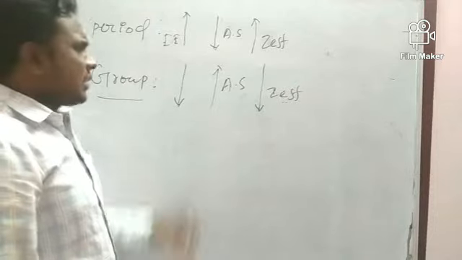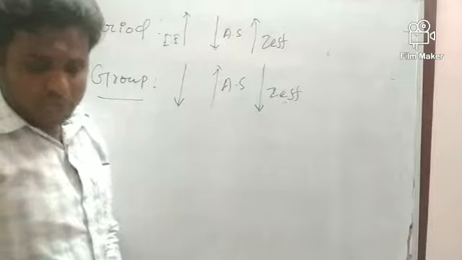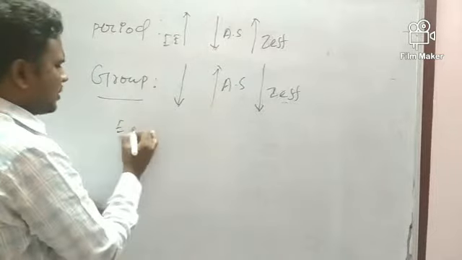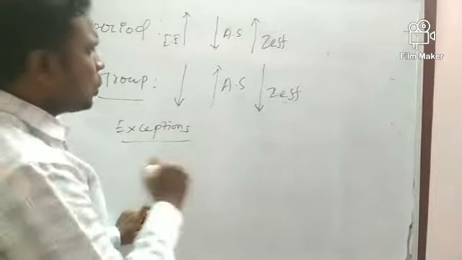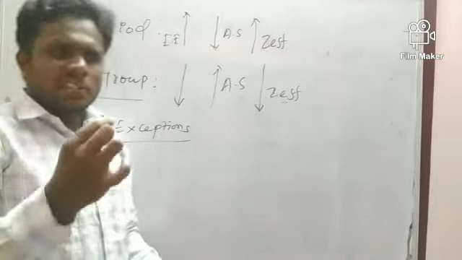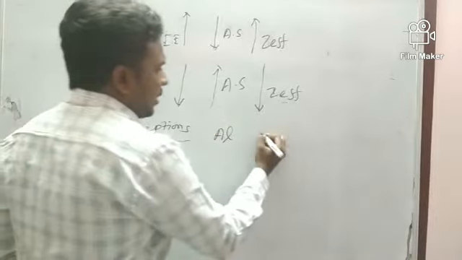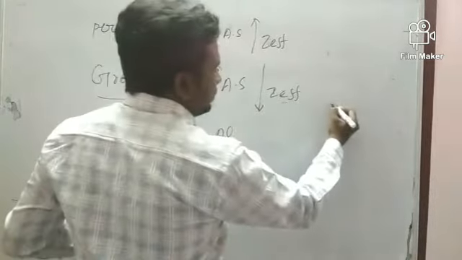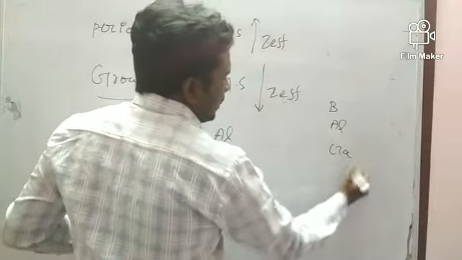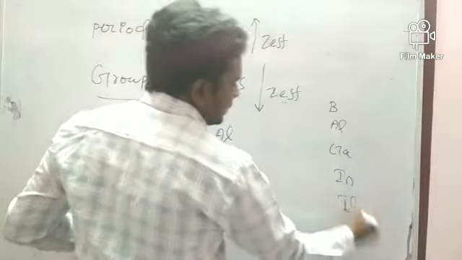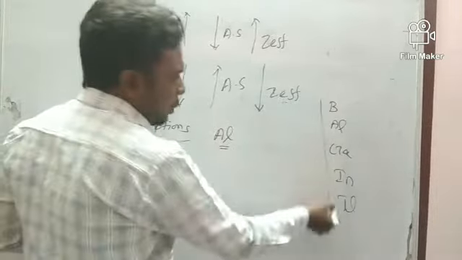Actually, some exceptions are also there. Down the group, ionization energy is decreasing, but there are some exceptions like aluminium. The third group elements are boron, aluminium, gallium, indium, then thallium will come. Here, taking aluminium, down the group what will happen?